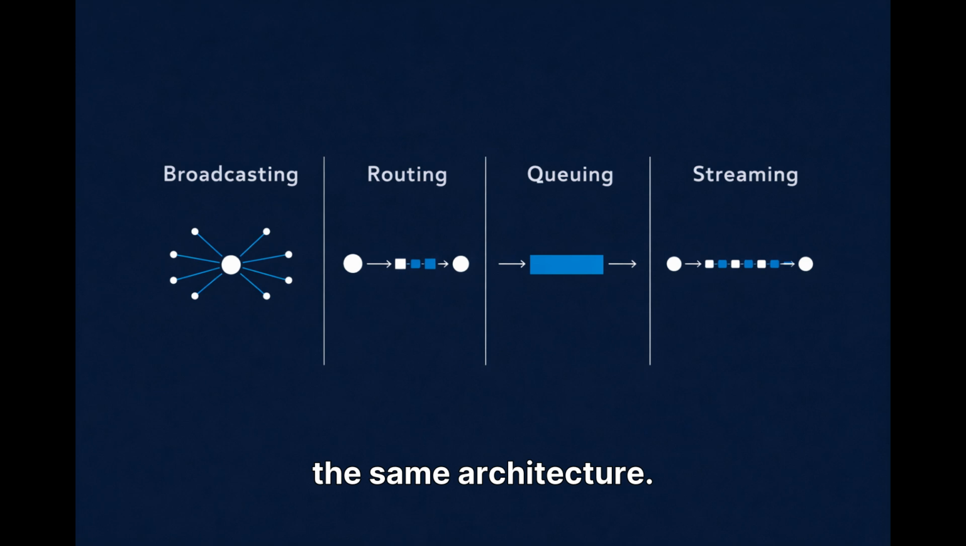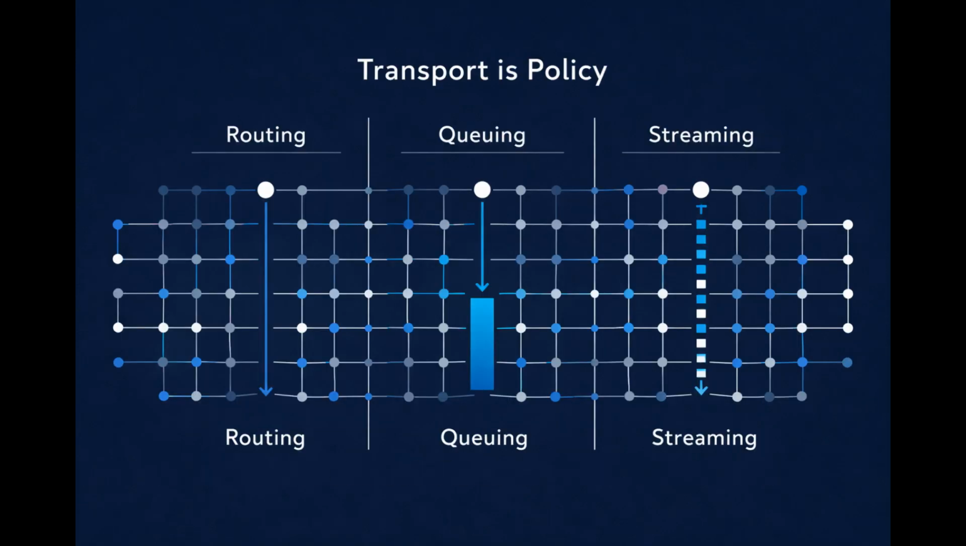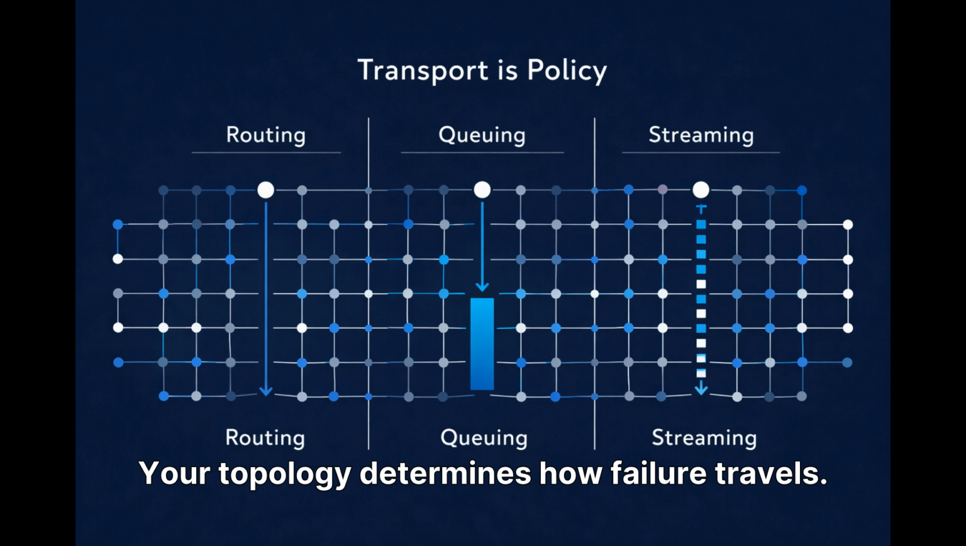in the same architecture. Pressure behaves differently in each topology. Event Grid pushes, Service Bus buffers. Event Hubs distributes pressure across partitions. Your topology determines how failure travels.